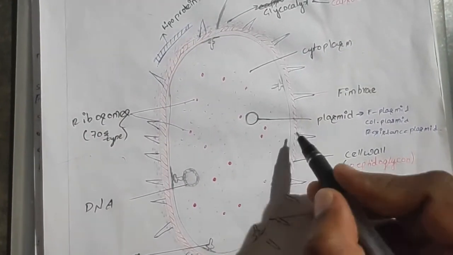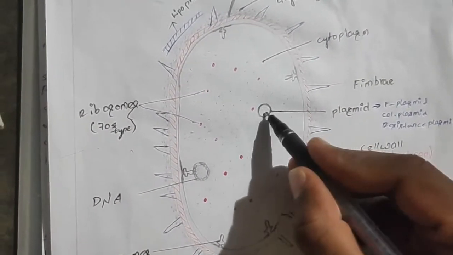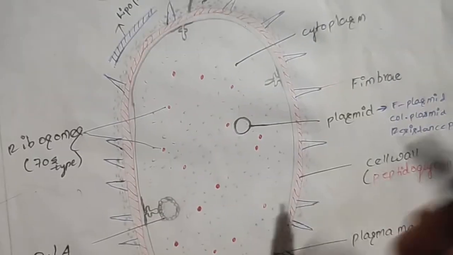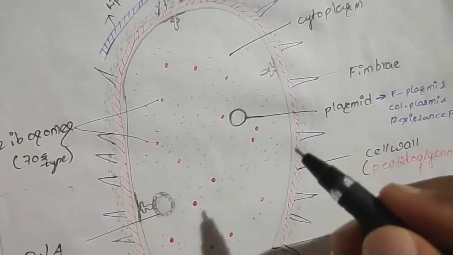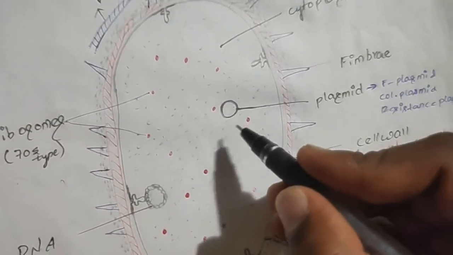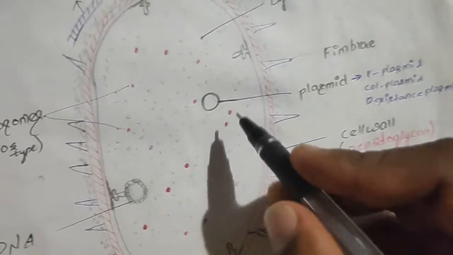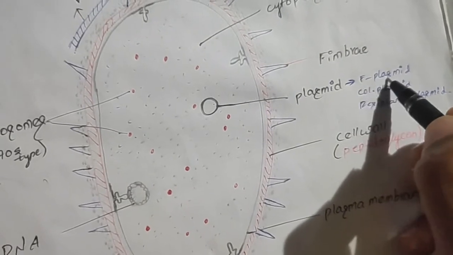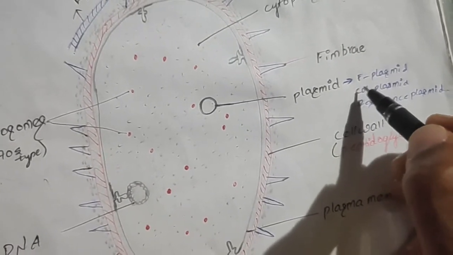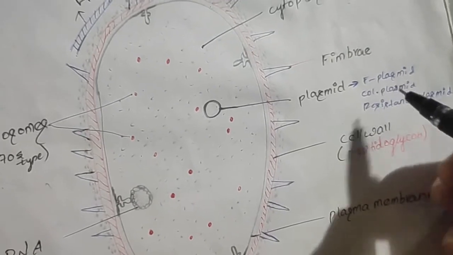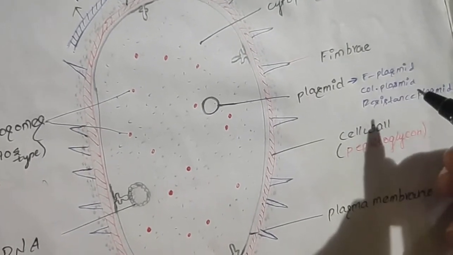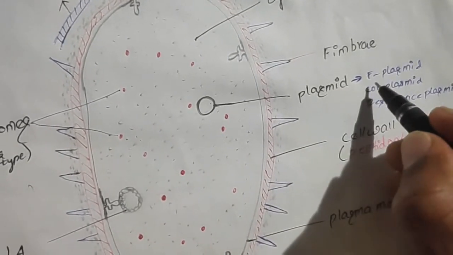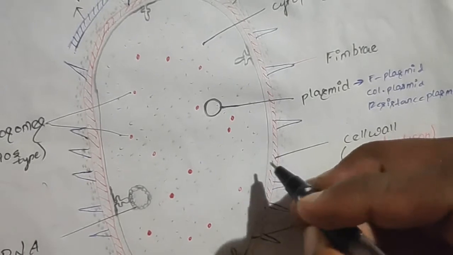Some bacteria also contain the plasmid at the center. This plasmid is an extrachromosomal double-stranded DNA. This plasmid is the extrachromosomal circular DNA, and it can replicate itself. It contains about 1 to 15 genes, but mainly it contains the F plasmid. F gene means the fertility gene. This fertility gene contains the tra genes, and it is capable of conjugation, resulting in the expression of sex pili. The plasmid which contains the F gene will have the sex pili.